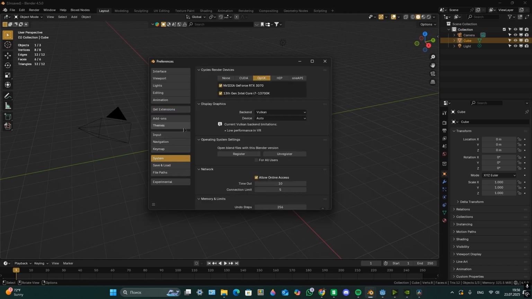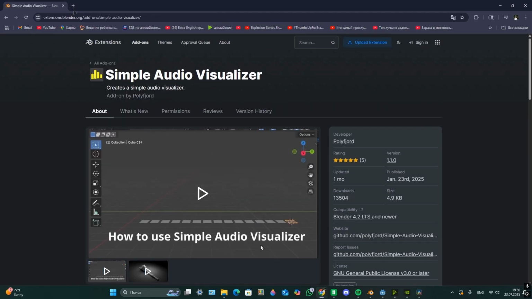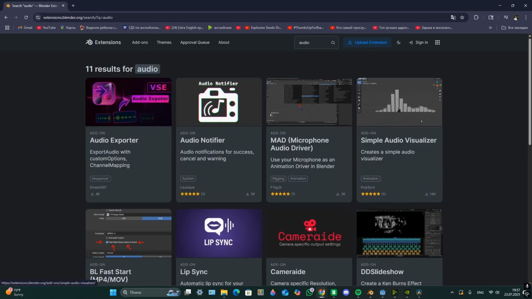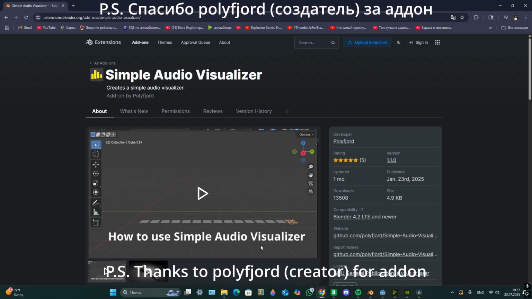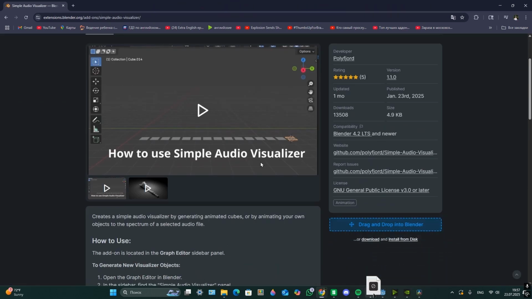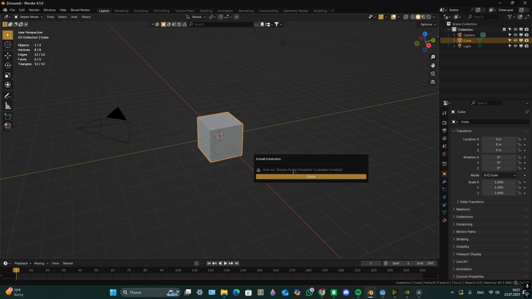There's also another way to install that. You can go to the Blender extensions website and then you can press search and you need to type there audio. And then you're going to need simple audio visualizer. Then get add-on and drag and drop into Blender. I already had that, so it says I already installed that. So don't worry about that.